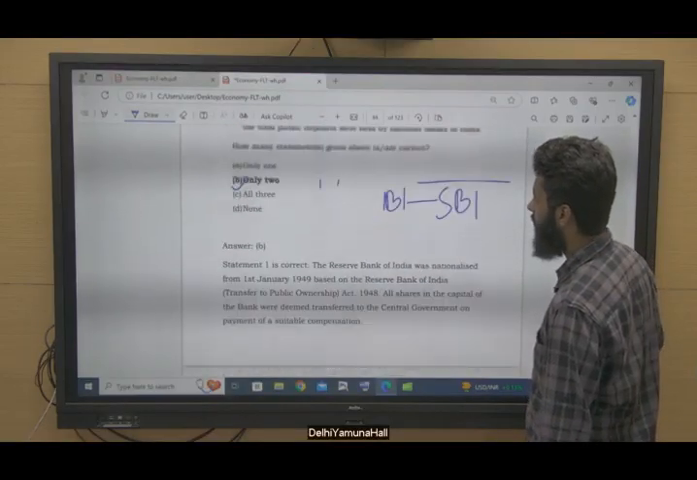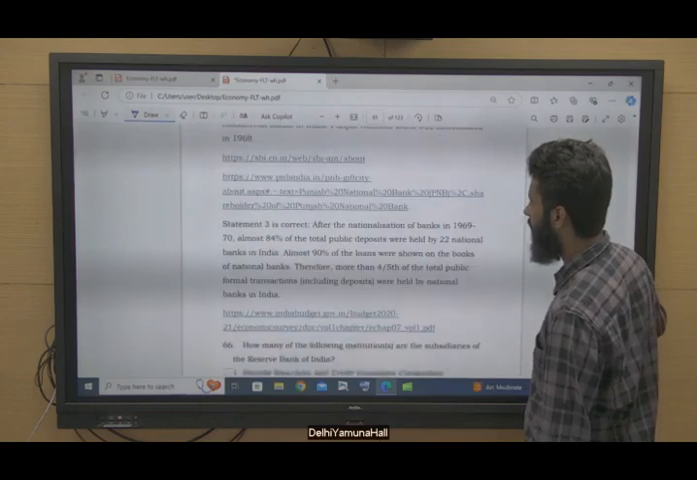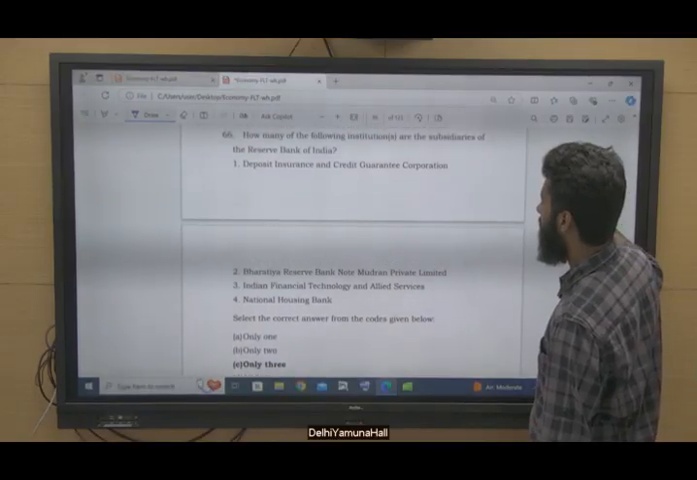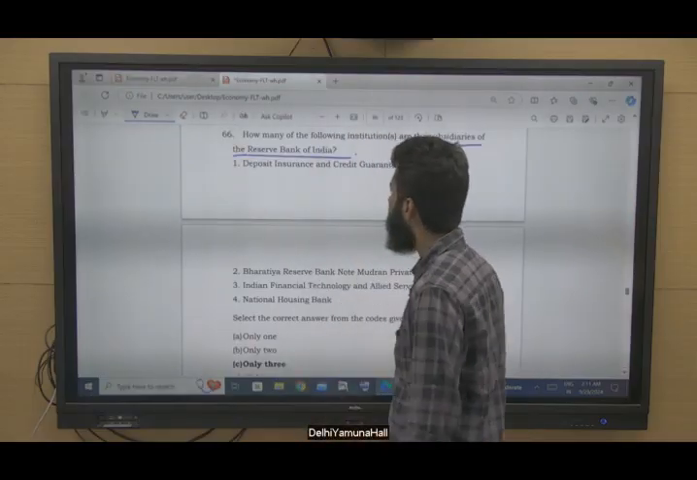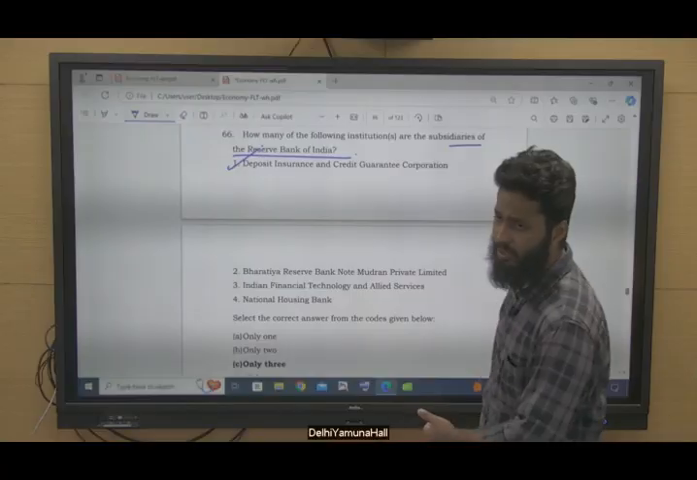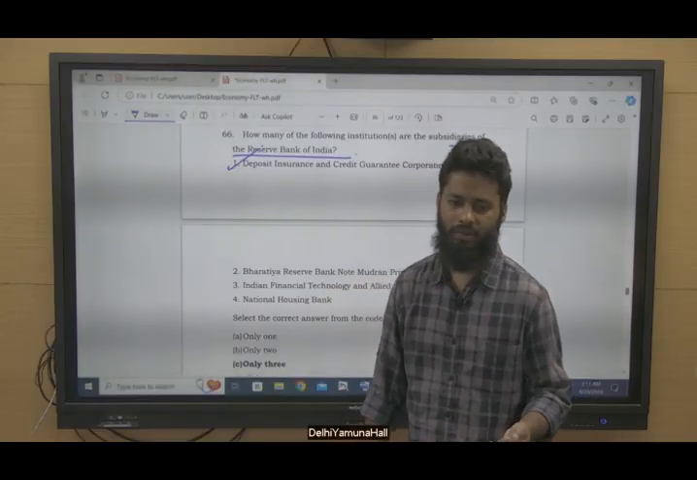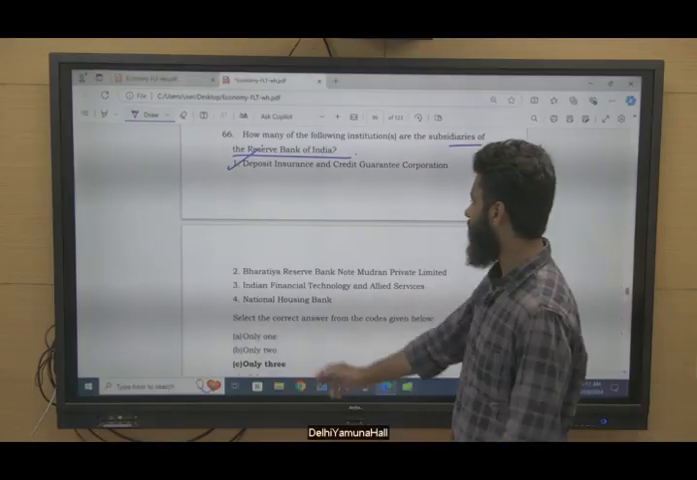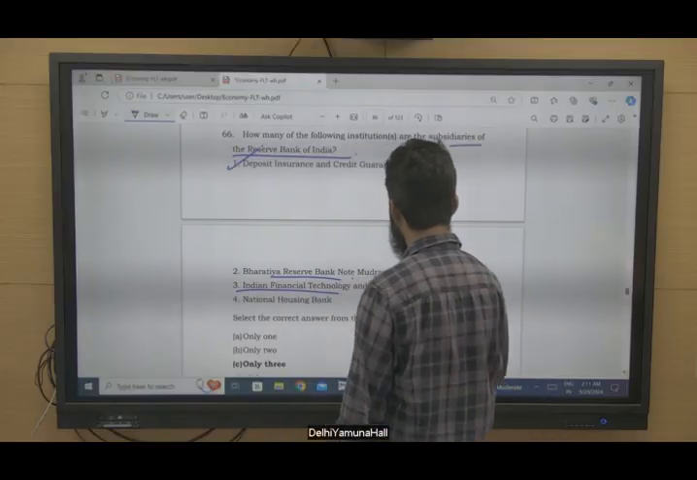Question number 66. Okay, this is the question. How many of the following institutions are subsidiaries of the Reserve Bank of India? DICGC, yes, this is a subsidiary, right? We have seen a question based on this also. Bharatiya Reserve Bank Note Mudran, this was the question when we were discussing sectional test number 2. Bharatiya Reserve Bank and Indian Financial Technology and Allied Services and Mudran Bank Limited.